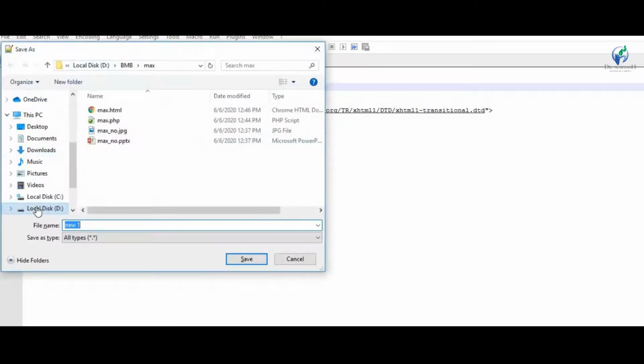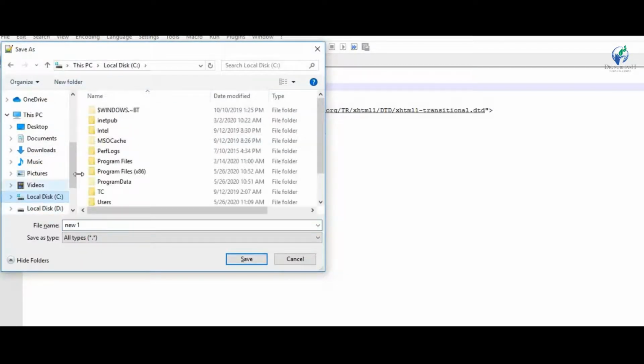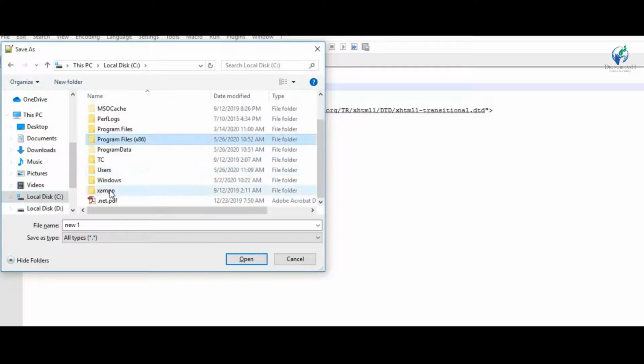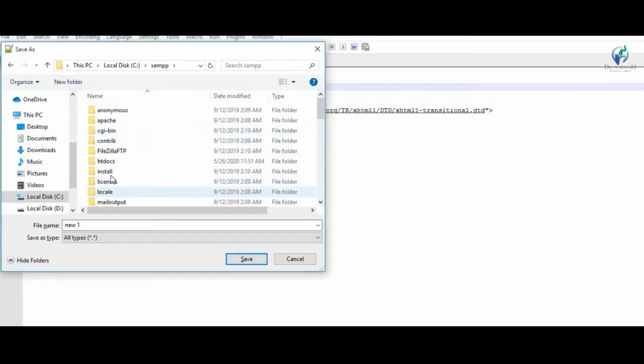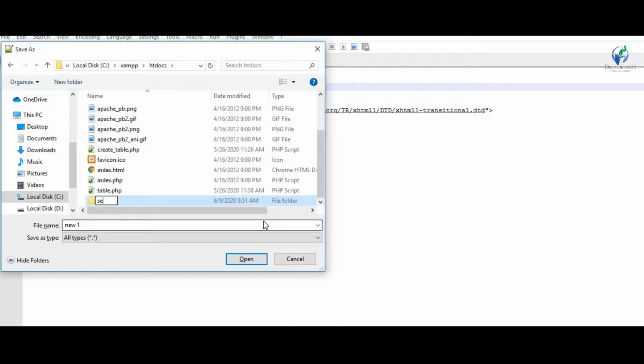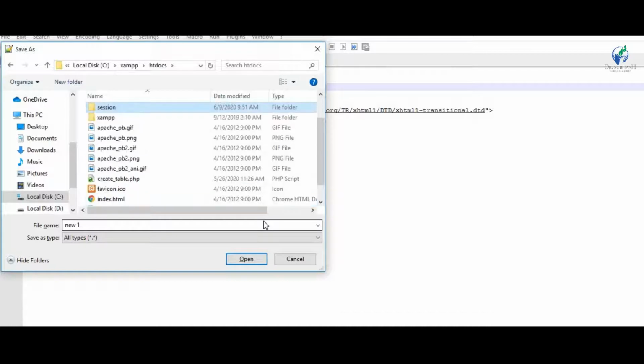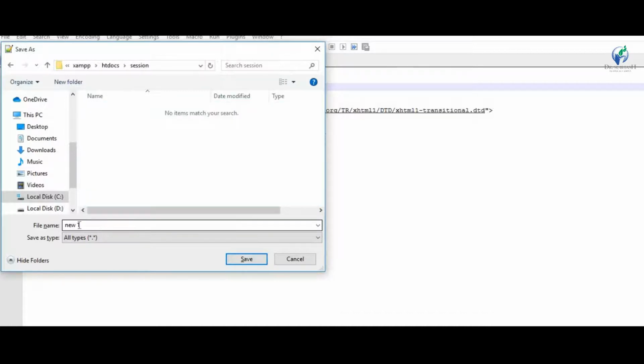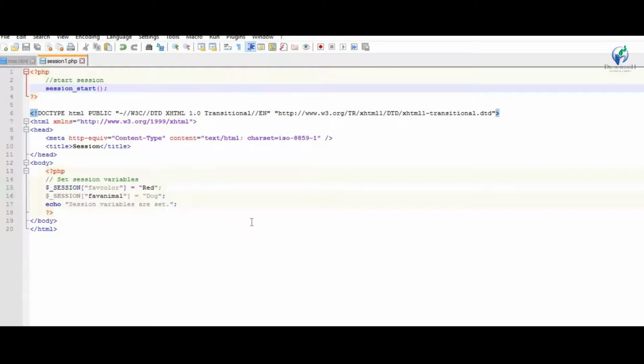Save this file in C drive, XAMPP, htdocs. Just create one directory, session, open that directory and give the file name session1.php. Save this file.